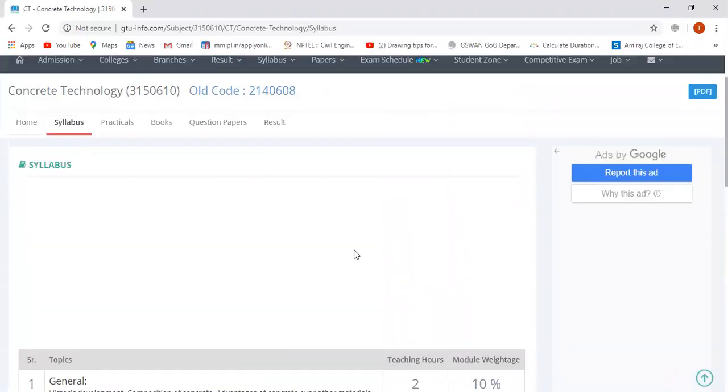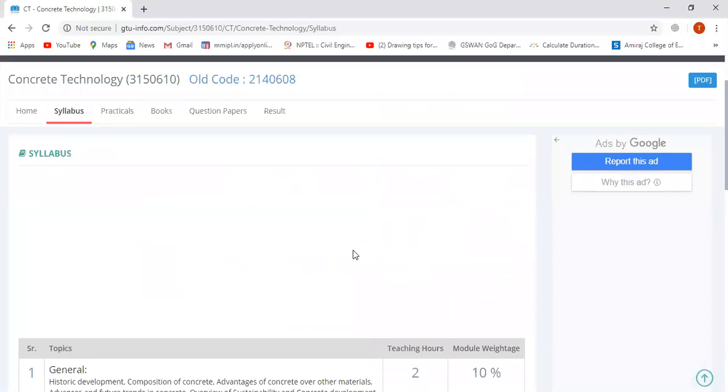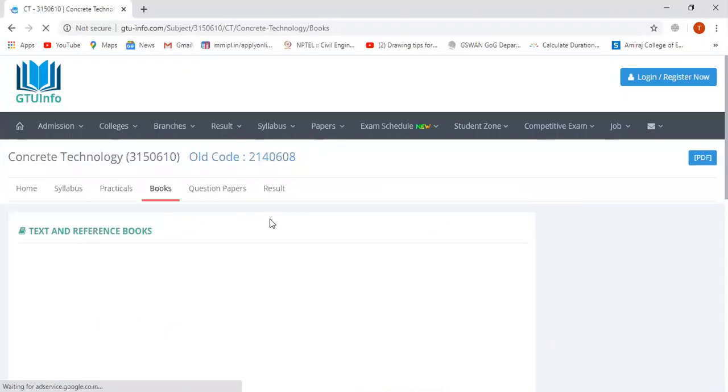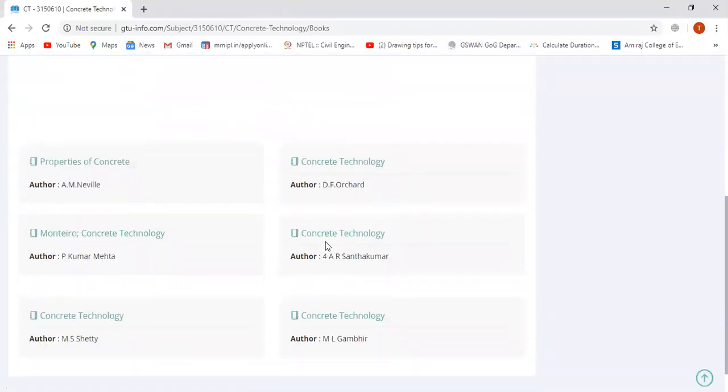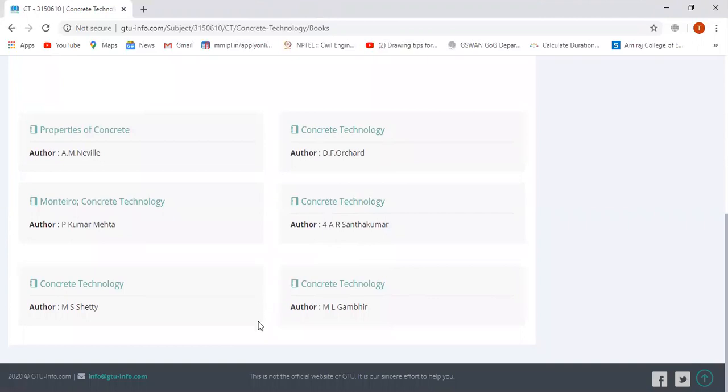Now we are going to see which kinds of books are available in the market for concrete technology. In the book segment, we see 6 different books. First one is Properties of Concrete by A.M. Neville. Second, Concrete Technology by D.F. Orchard. Third, Concrete Technology by P. Kumar Mehta.